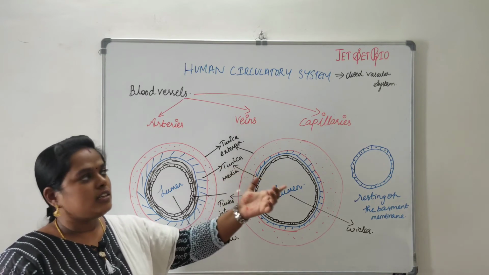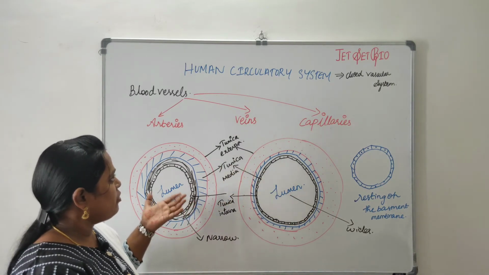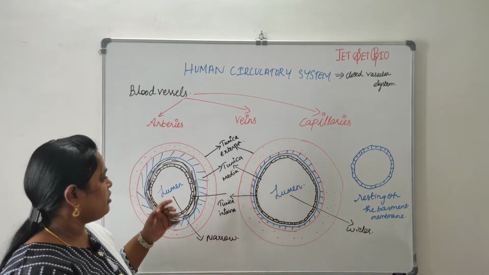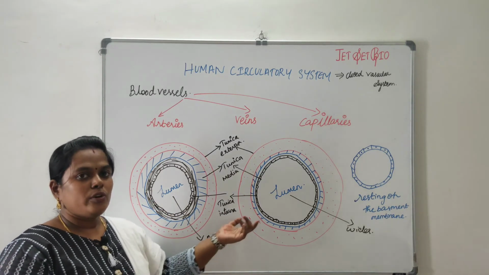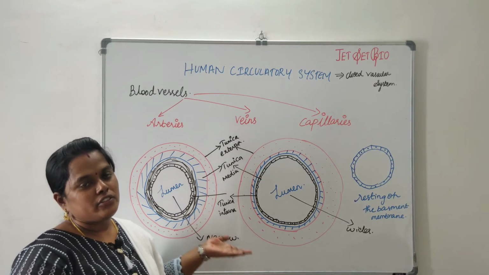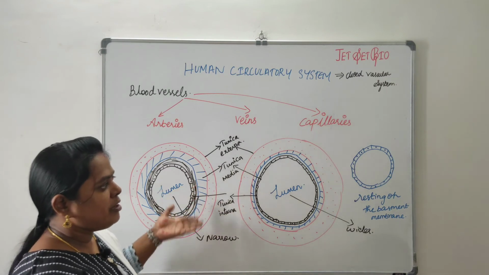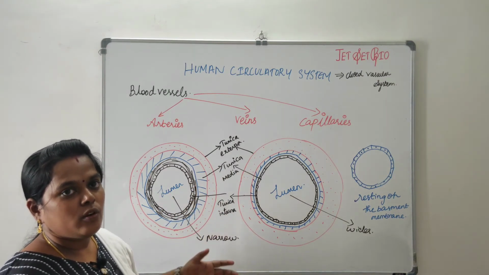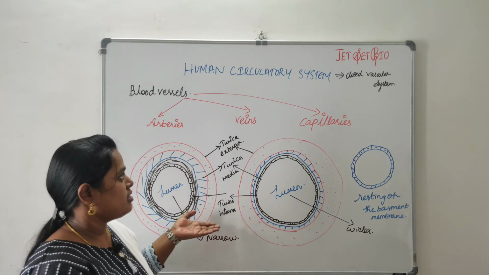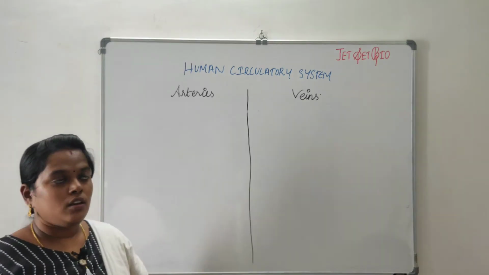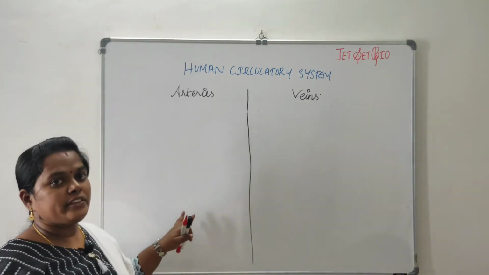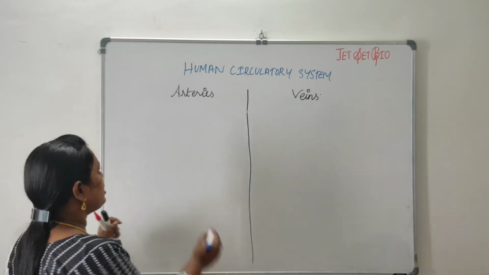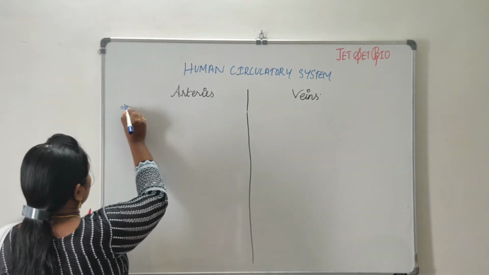arteries, veins and capillaries. So now we will be tabulating the differences with this diagram, and a few more differences between these three different types of blood vessels. We will be listing them out in a tabular column, and we will be seeing the differences found in the three types of blood vessels, that is arteries, veins and capillaries. So now we will be seeing the difference between arteries and veins.